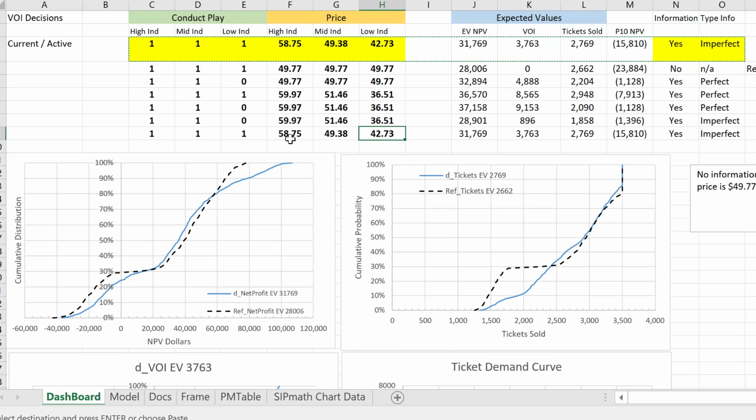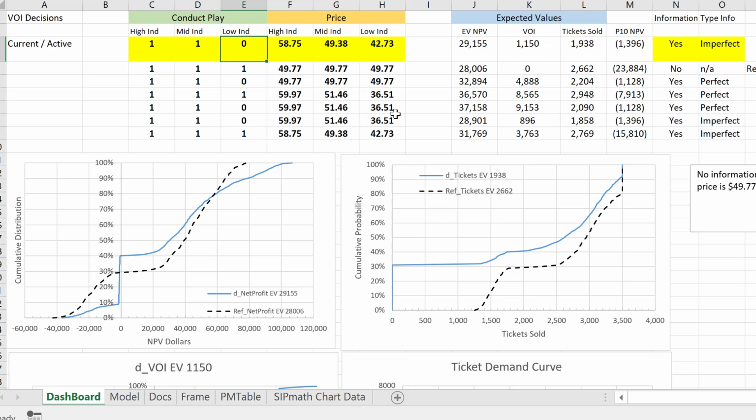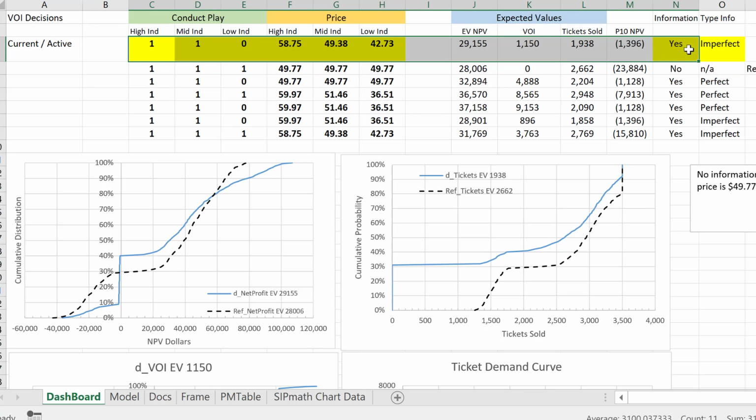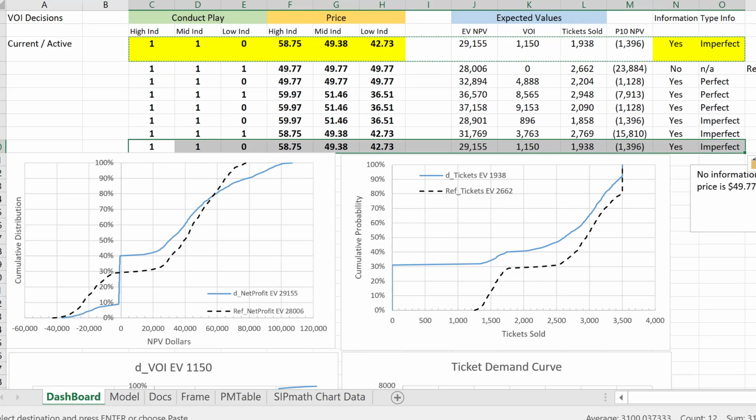And now let's look at the decision policy. What if I turned off the low demand? Let's see if that increases or decreases the NPV. It actually dropped the NPV to 29,170,155. Capture that down here as well. So what does this say? We always want to develop, but we want to use these prices depending upon the outcome of the survey, which is a very different answer than what we got with the perfect information where we didn't develop the low.